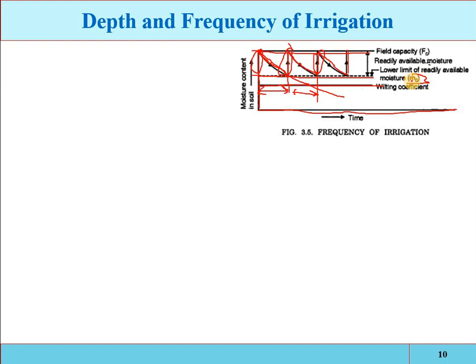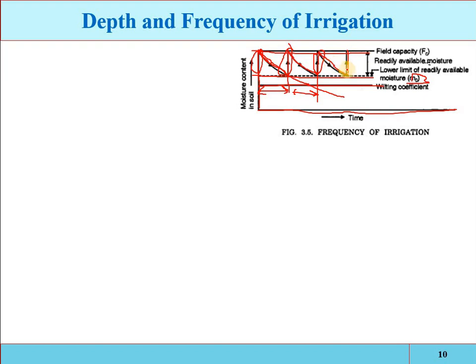So when watering is done, the amount of water supplied should be such that the water content is equal to the field capacity. Meaning in one irrigation, that much amount of water will be applied so that the level is raised up to the field capacity. The water will then be gradually utilized by the plant, which is called the consumptive use, the water utilized in 24 hours. The soil moisture will start falling down. So when the water content of the soil reaches this level M0, then you have to apply a fresh dose of irrigation. So that is the frequency.